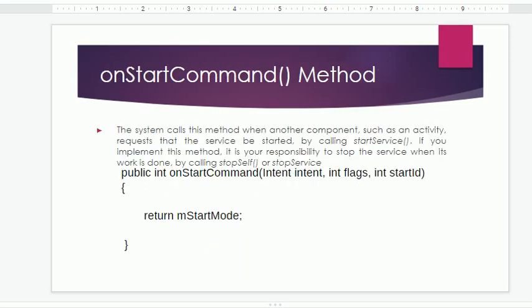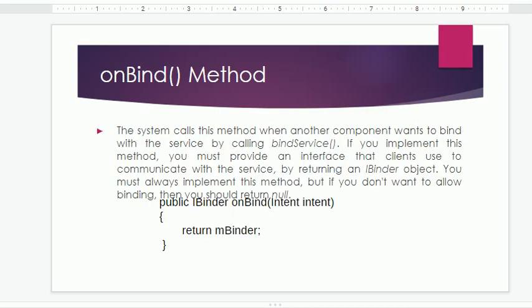In the onStartCommand method, the system calls this method when another component such as an activity requests that the service should be started by calling startService. If you implement this method, it is your responsibility to stop the service when its work is done by calling stopSelf or stopService. So we write the method public int onStartCommand with three parameters: Intent intent, int flags, int startId. So we are returning mStartMode. So we are starting the service.